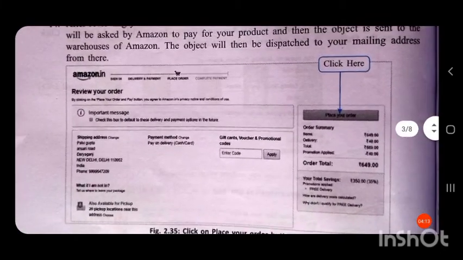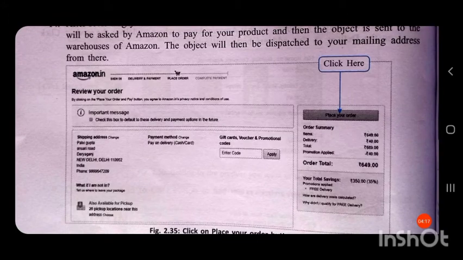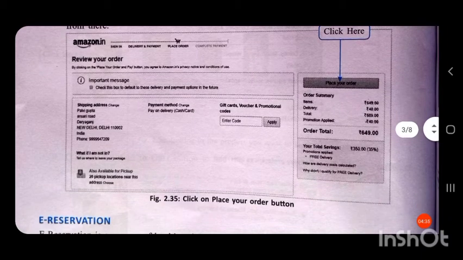That is, by reviewing you have to check the delivery address, the payment method, that is how you are paying, through pay on delivery, or using a card like a credit card or debit card, or net banking. Through any facility you are paying.